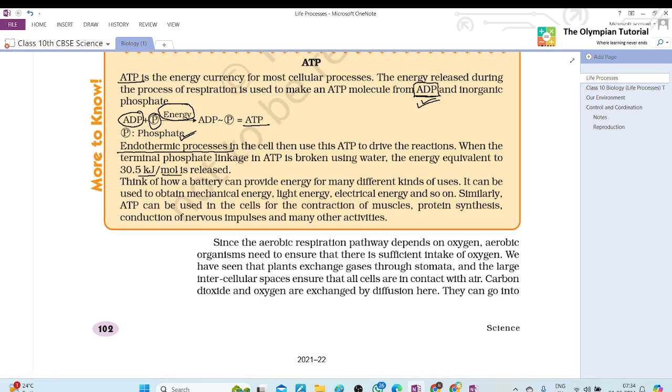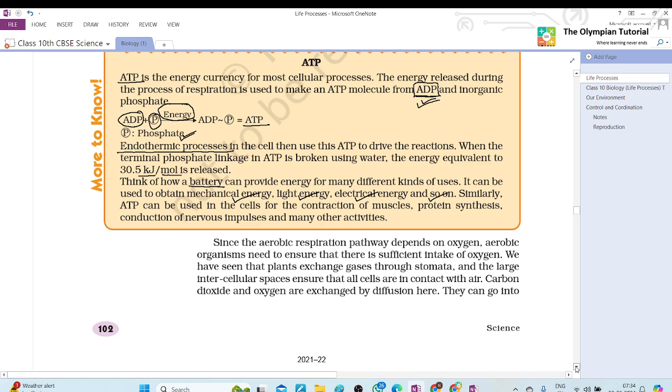So here they are saying that we get energy from a battery, and we can use it as mechanical, light, electrical energy and many types of energy. Similarly, for ATP, we get energy from it for different work.